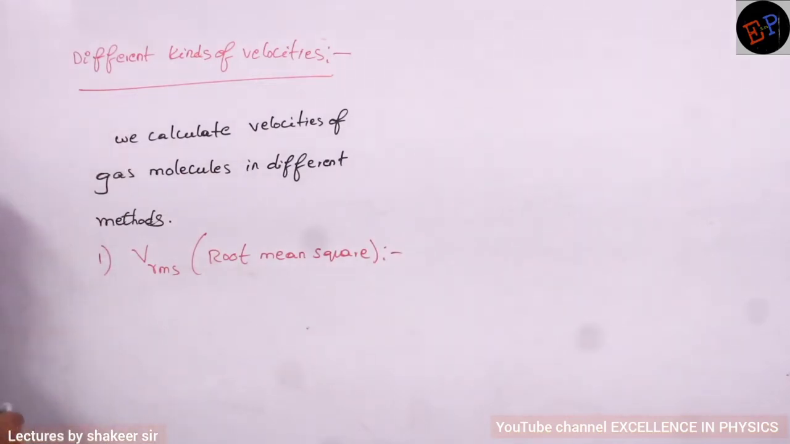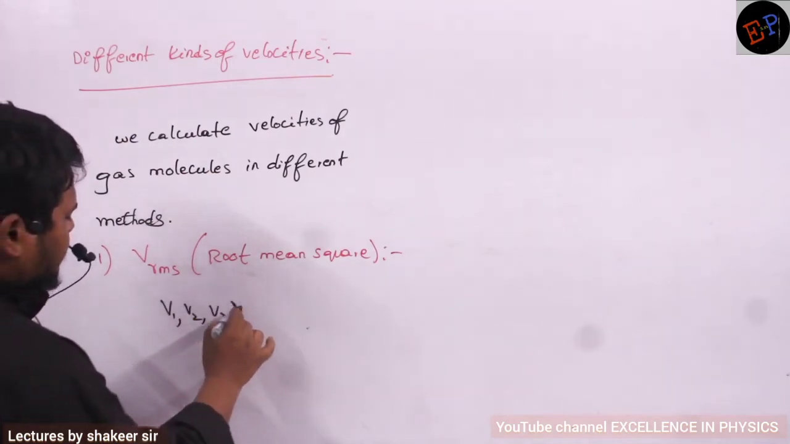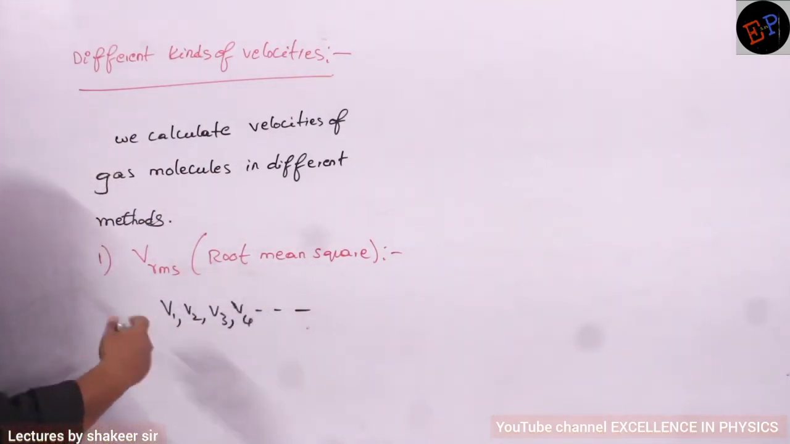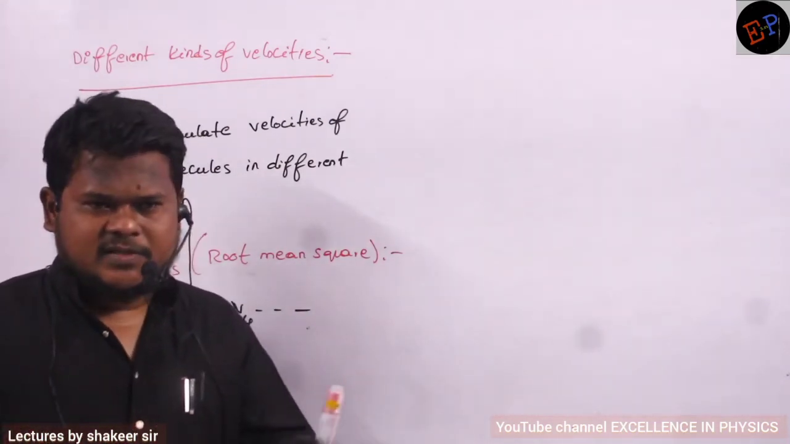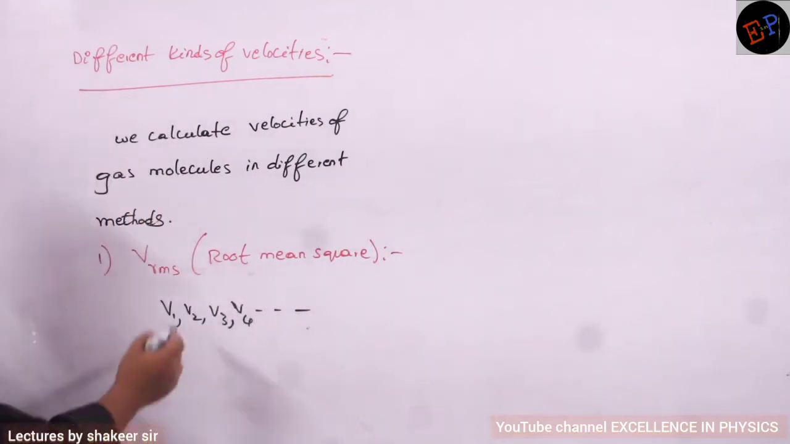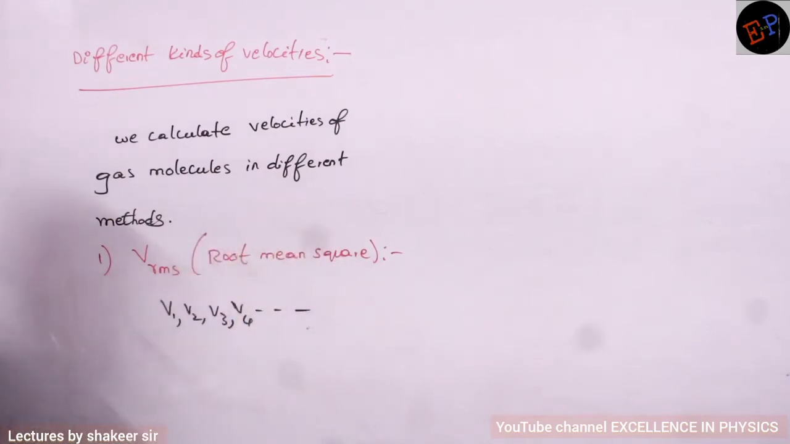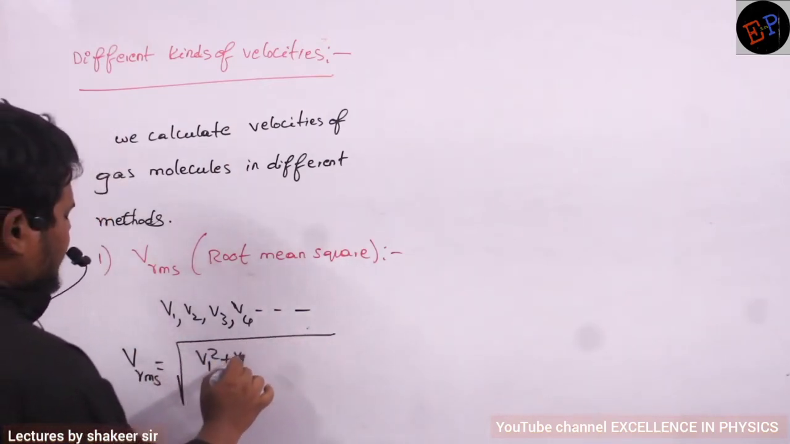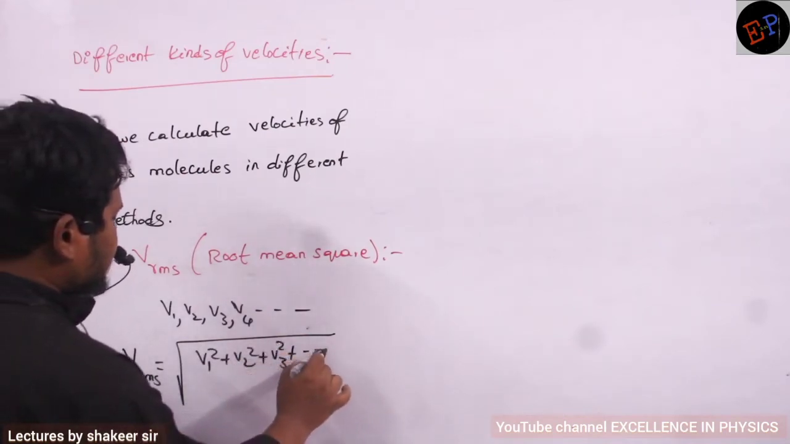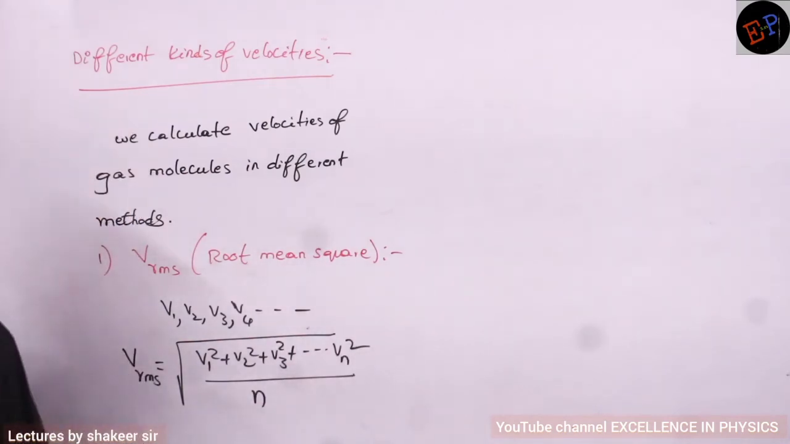See, consider there are different molecules or atoms moving with velocities V1, V2, V3, V4, like this. So these are the velocities of different molecules present in a gas container. Then I want to calculate the RMS velocity of all these gas molecules. How can I calculate? In the name itself there is root. You take the mean of what? Of the square of the velocity of gas molecules. So therefore I will write VRMS is equal to square root of V1 square plus V2 square plus V3 square plus dash dash dash Vn square, divided by n. So this velocity is called the RMS velocity of a gas.